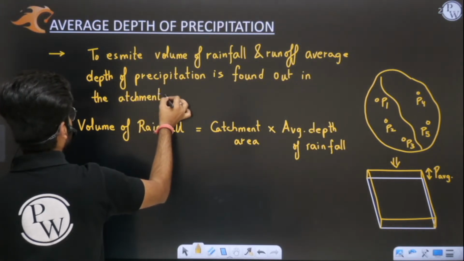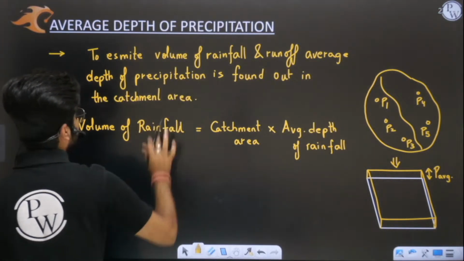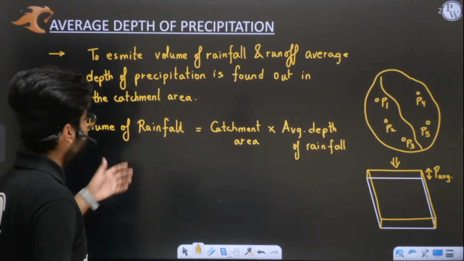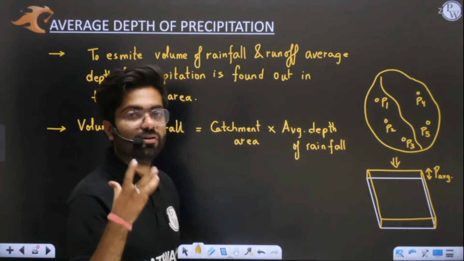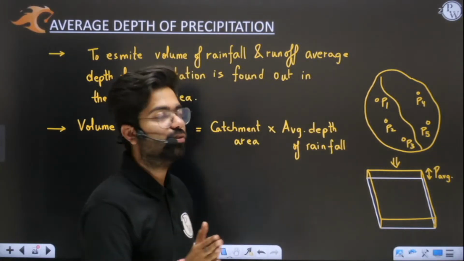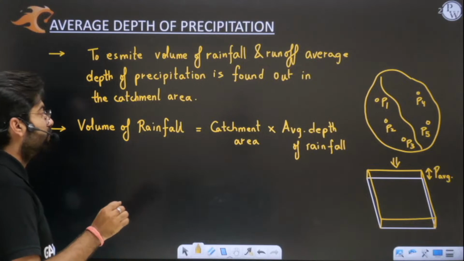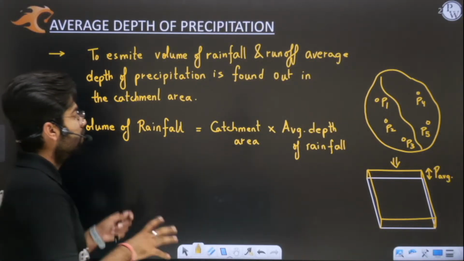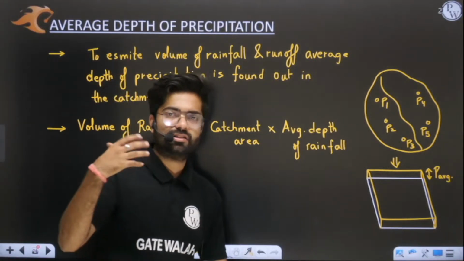See, I have written one more thing here, volume of runoff. You need to understand, if volume of rainfall is there, some portion of that rainfall will convert into runoff. Yes or no? I hope this is very clear to you. The runoff topic we will discuss in a later chapter.